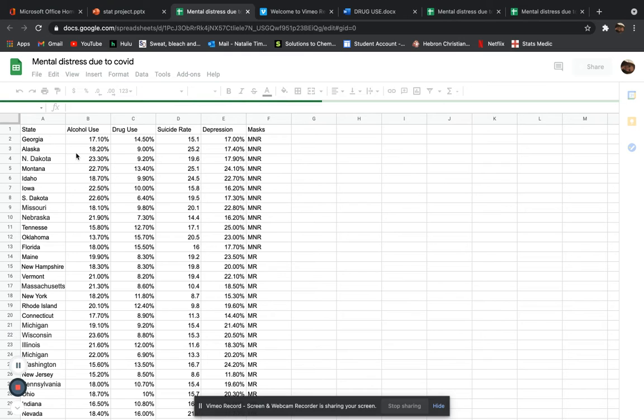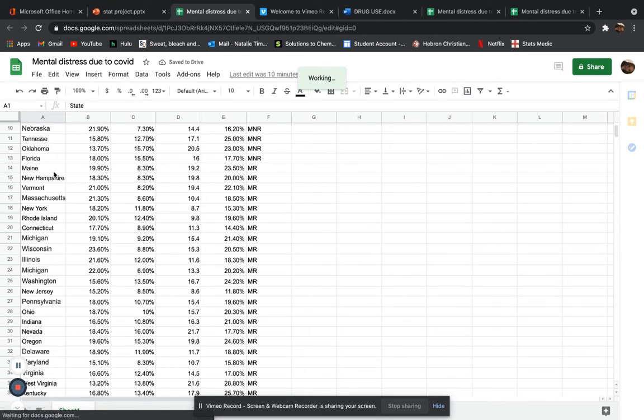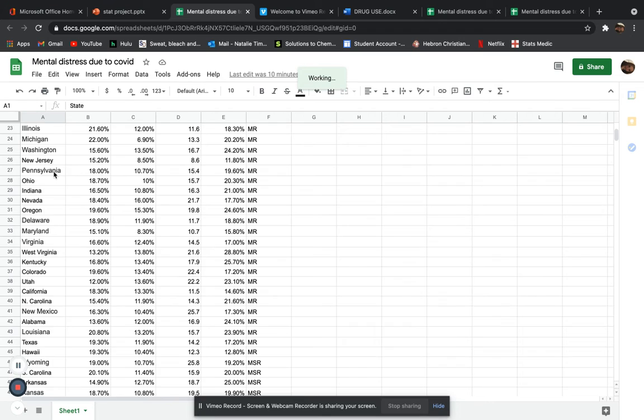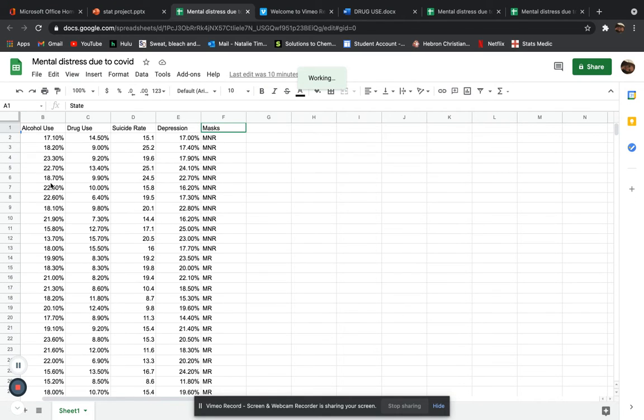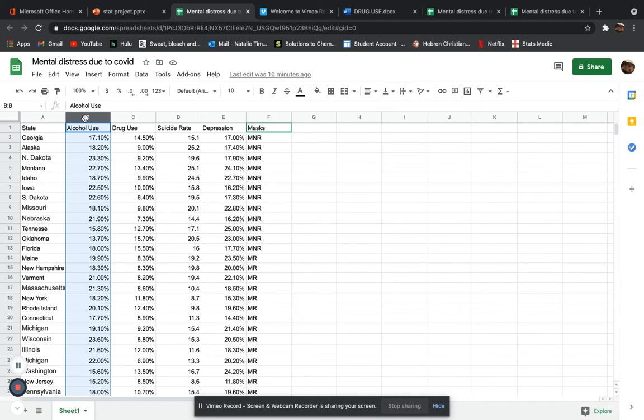The data. As seen, this data shows each of the 50 states and the data collected. For Section B, it shows you the alcohol use for each of the 50 states. For example, in South Dakota, 22.60% of the adults in the population have abused alcohol. In Section C, it shows you the drug use. For example, in Georgia, 14.5% of adults have abused drugs.